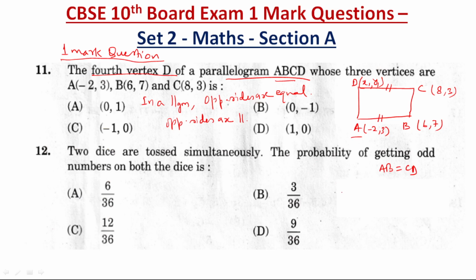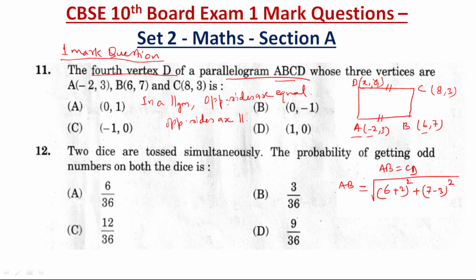So now let us find the distance AB. AB square will be equal to 6 plus 2, that is x2 minus x1 whole square, plus 7 minus 3, that is y2 minus y1 whole square. If you remove the square, then the square root will come, that's why I wrote AB square.